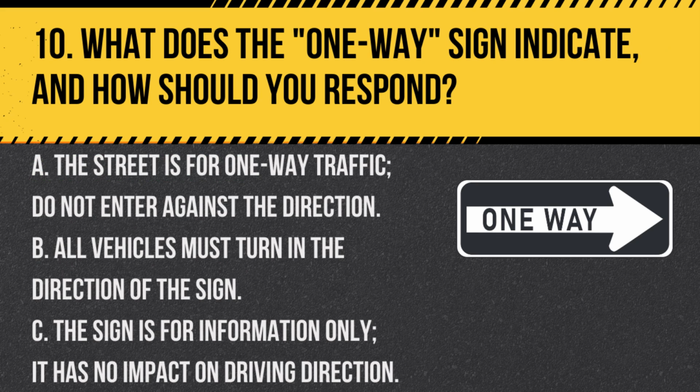Question 10. What does the one-way sign indicate and how should you respond? A. The street is for one-way traffic. Do not enter against the direction. B. All vehicles must turn in the direction of the sign. C. The sign is for information only. It has no impact on driving direction. Answer A. The street is for one-way traffic. Do not enter against the direction. A one-way sign indicates that traffic flows only in the direction of the sign.